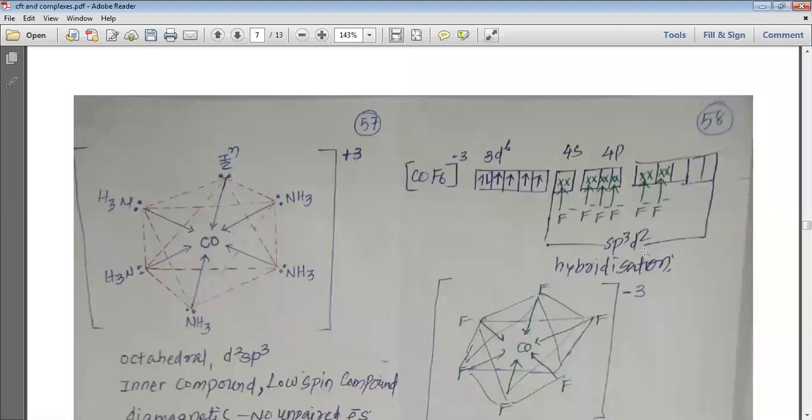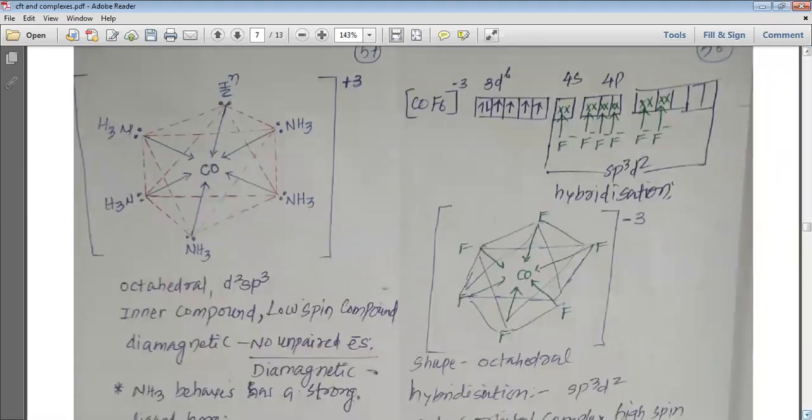So here sp3d2 hybridization takes place, which is an outer orbital complex. Here you can see that 4 unpaired electrons are present, which increases the total spin, and that is why it is known as a high spin complex.